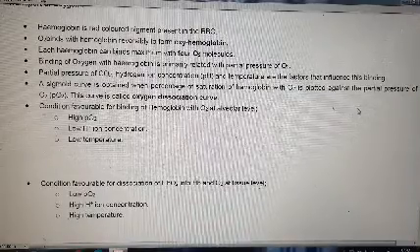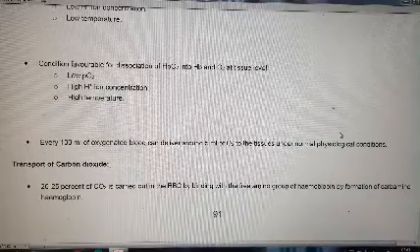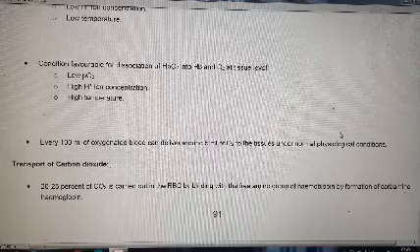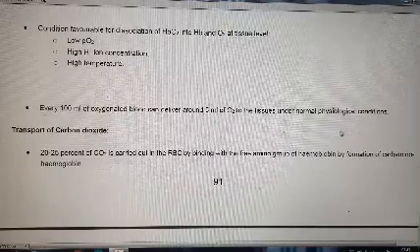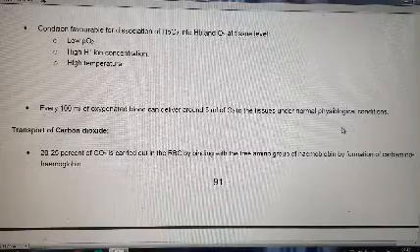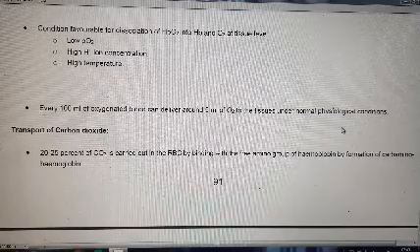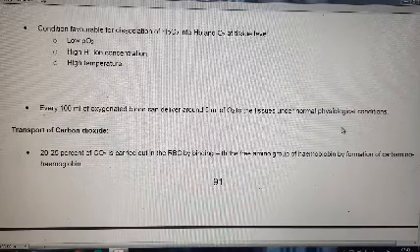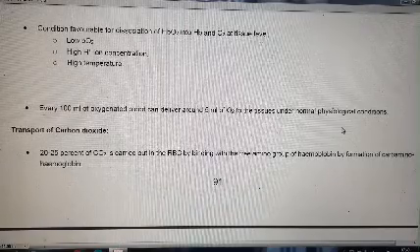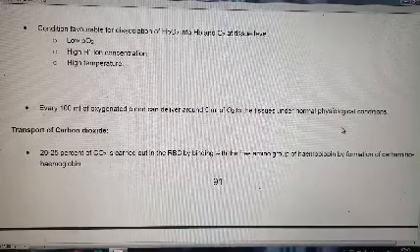Now, the conditions favorable for dissociation of oxygen from hemoglobin at tissue level are low partial pressure of O2, high H plus ion concentration, and high temperature. Every 100 ml of oxygenated blood can deliver around 5 ml of O2 to the tissues under normal physiological conditions. Transport of carbon dioxide.